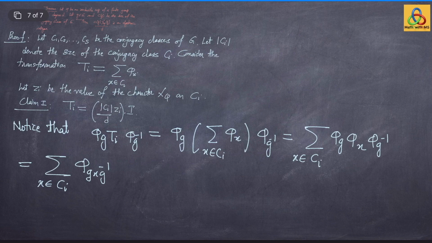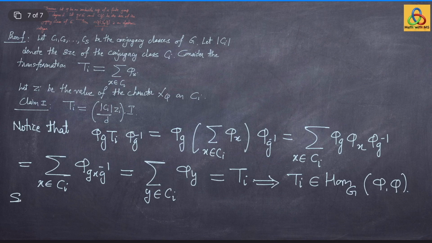Therefore, after relabeling, this can be written as summation phi y, y in the conjugacy class Ci, which is again Ti. What does this imply? This implies that Ti is a morphism from phi to phi.